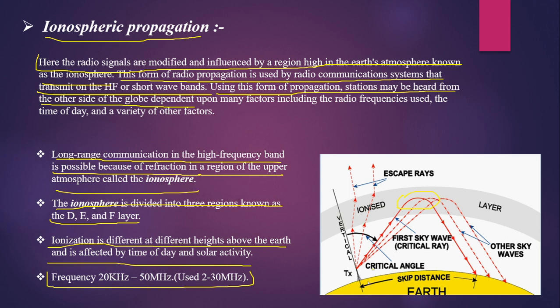Now, in this diagram, you can see there is an angle. This is called the critical angle, and beyond this angle, the waves are not refracted by the ionized layer, and they are called escape rays. At this critical angle, this is the first refracted wave, and this is called the first sky wave. And beyond this angle, all the waves are refracted back by this layer, and the distance covered on the Earth's surface is called the skip distance.